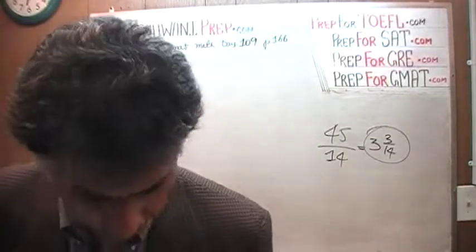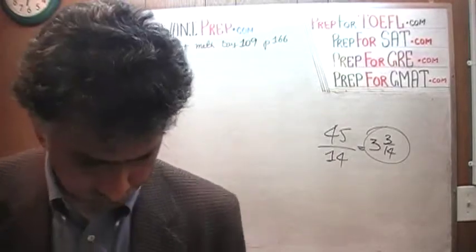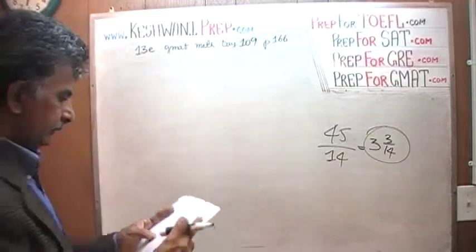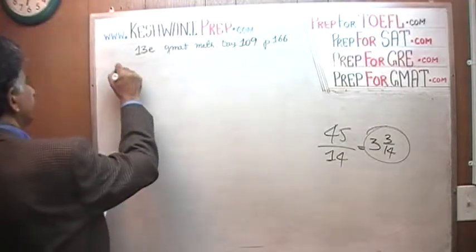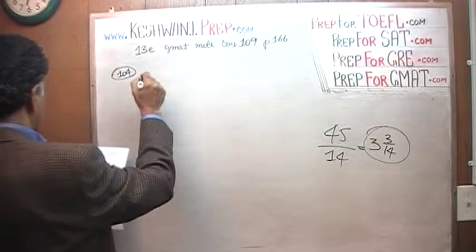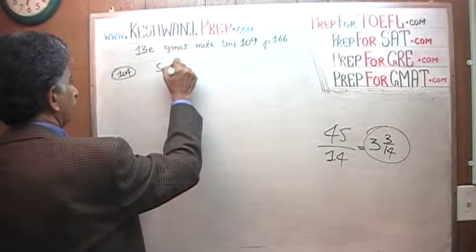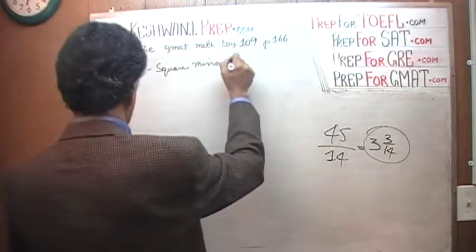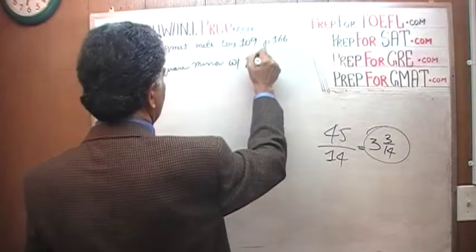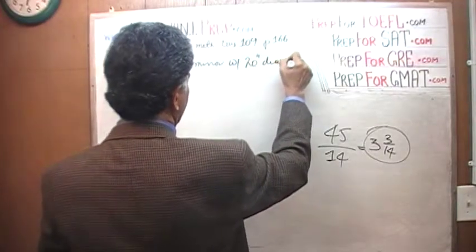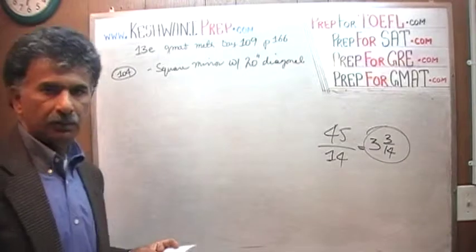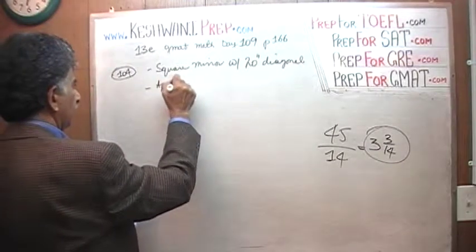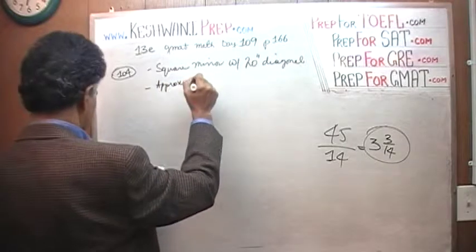Problem number 104 is what we are about to do. We have a square mirror, we are told, with a 20-inch diagonal. The question simply is, what is its approximate perimeter?